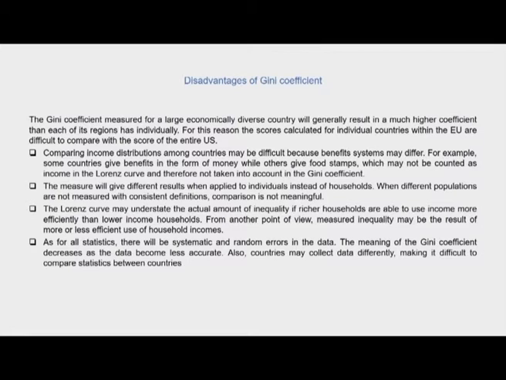For example, some countries give benefits in the form of money while others give food stamps, which may not be counted as income in the Lorenz curve and therefore not taken into account in the Gini coefficient. To give an example specific to countries such as India, India is a welfare state, and therefore we have various kinds of welfare programs running within the country.